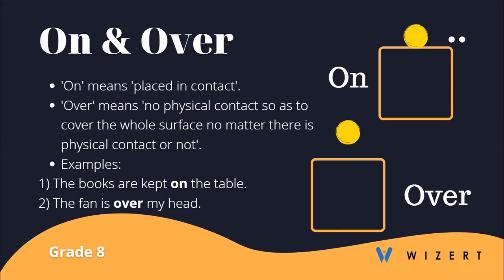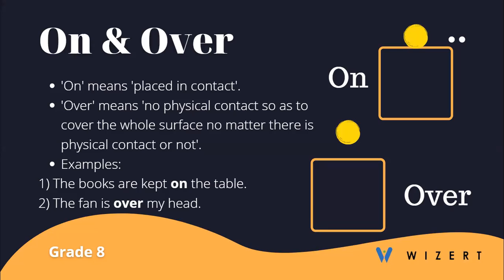In the first one, which represents the preposition on, the ball is touching the surface or the edges of the box. Whereas in the second image, which represents over, the ball is not touching the surface of the box directly. However, it is at a distance, which means it is covering almost the whole surface.